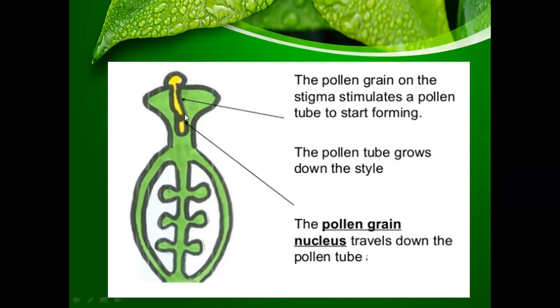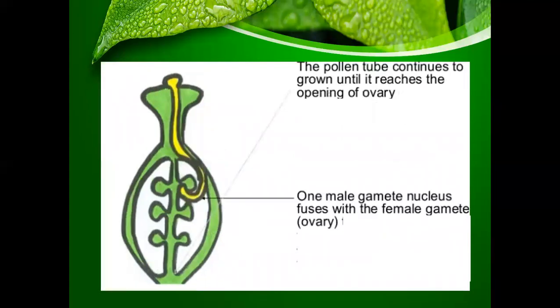And from here, the pollen grain nucleus will go down towards the ovules. Next, what is happening? The pollen tube continues to grow until it reaches the opening of the ovaries. One male gamete nucleus fuses with the female gametes in the ovary.